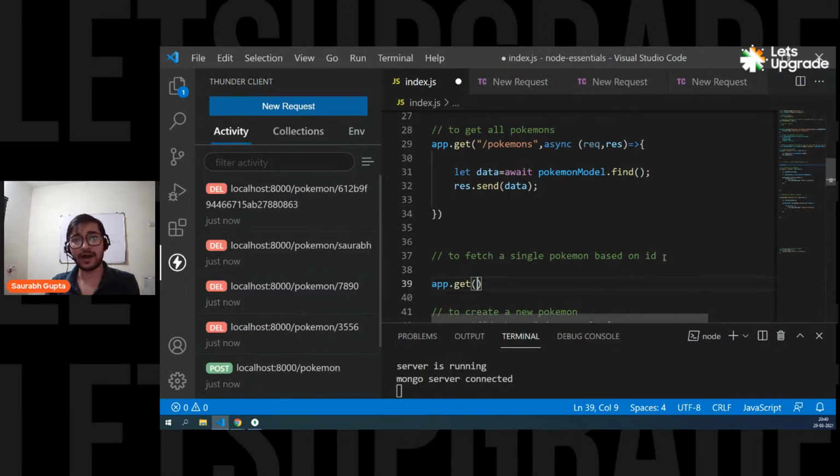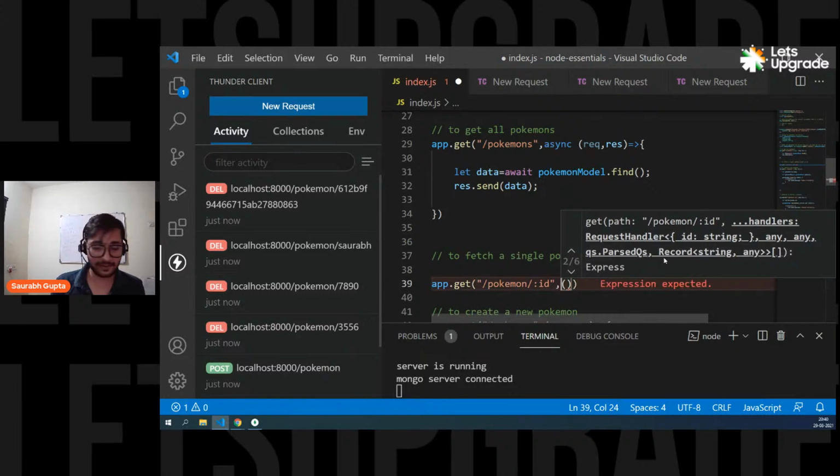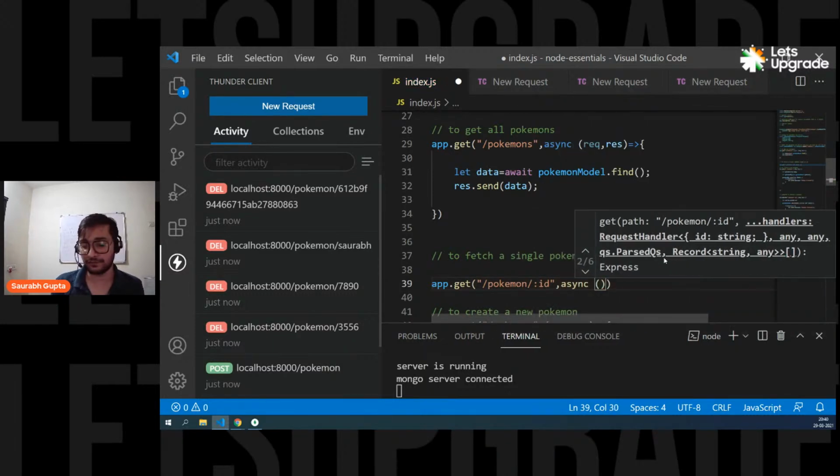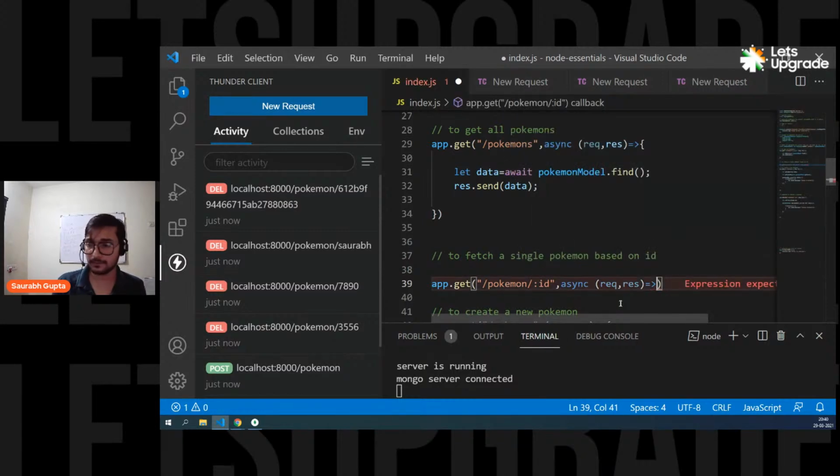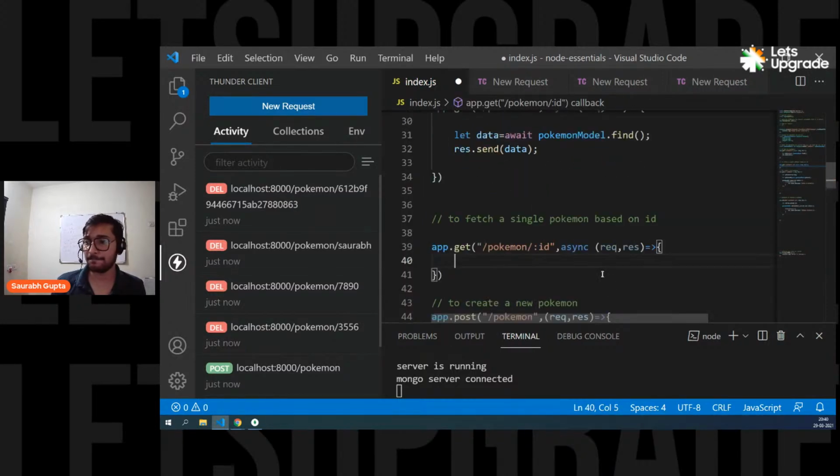And again, I'm going to pass the ID in the URL. So you know what is the drill, right? Slash Pokemon slash a URL parameter, because I'm going to pass ID. That's it. Again, I'll make it async because I simply want to fetch it just like here. Because I want to use await inside. So async request response.